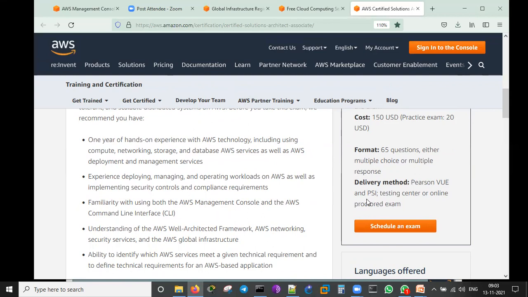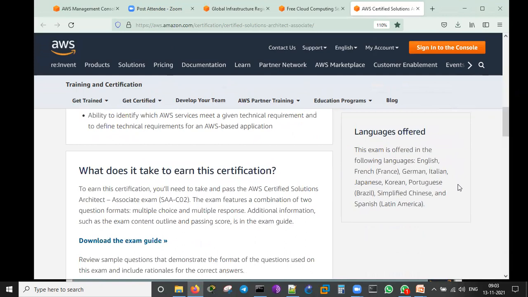Pearson VUE and PSI testing center or online proctored exam. This online proctored exam, in the sense you can write it from home. Because of the corona, they made it online proctored. Maybe in the next 2 to 3 months, it will be removed. We may have to go to the Pearson center only. Language offered: English is what we require. French, German, Italian, Japanese, Korean, Portuguese, everything is there. We don't require them. We just need only English.